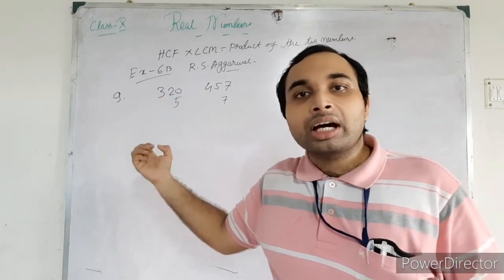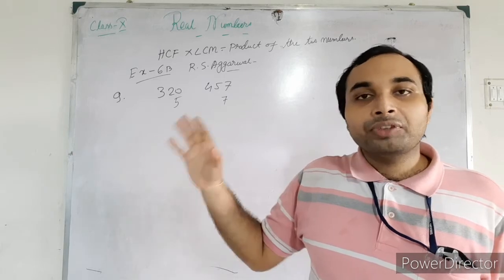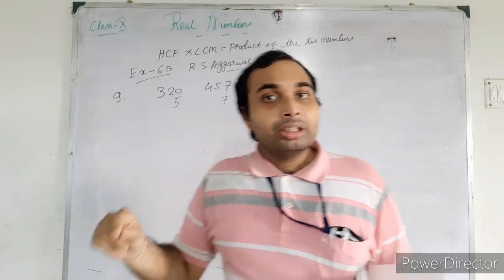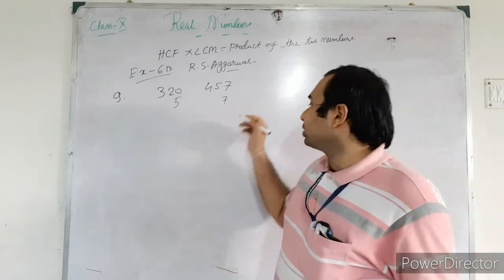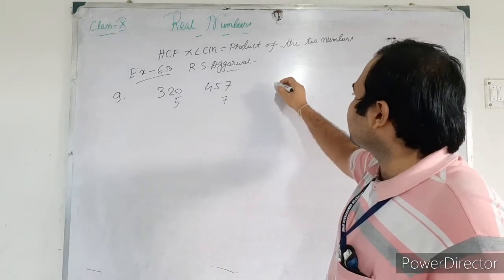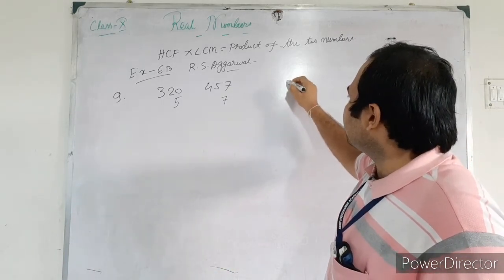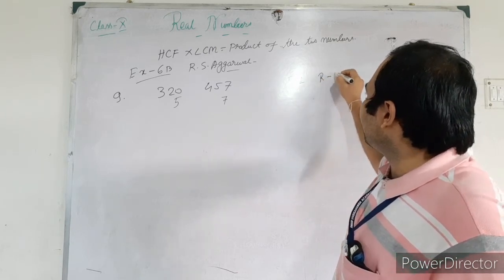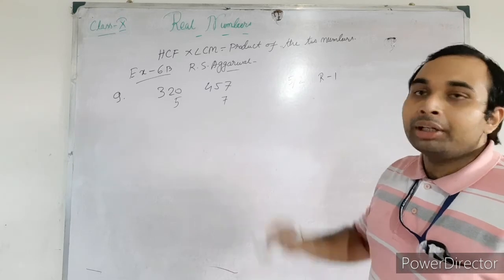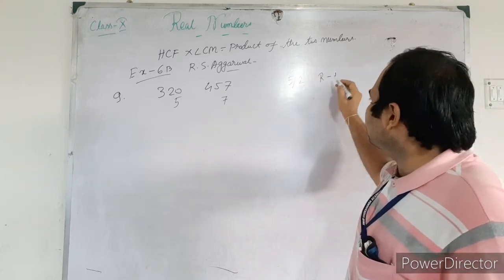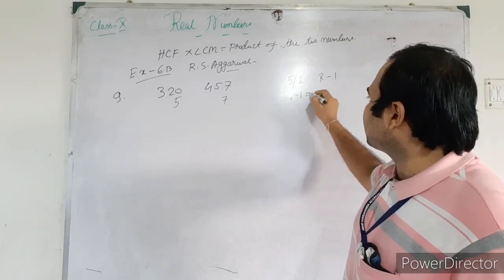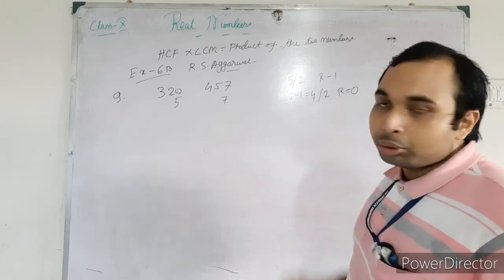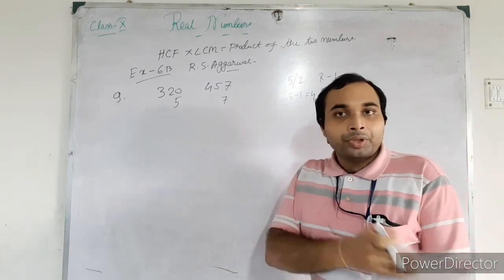Now students, just think, they are leaving the remainders. If we just cut the remainders, then obviously the number will be divisible by x. I repeat, I am giving one small example. Suppose 5 is divided by 2, leaving the remainder 1. Now if we subtract 1 from 5, that is 5 minus 1, it is 4. 4 can be easily divisible by 2, leaving the remainder 0.